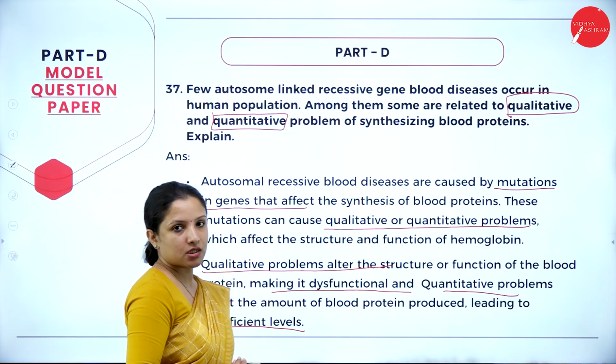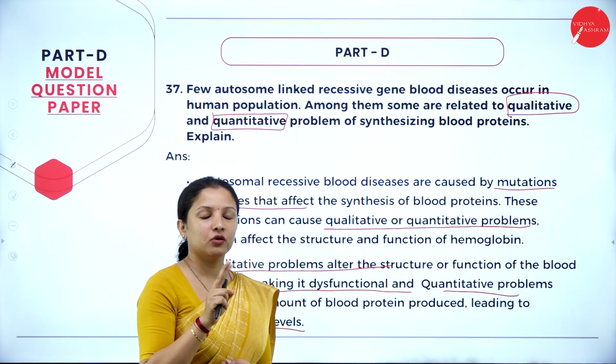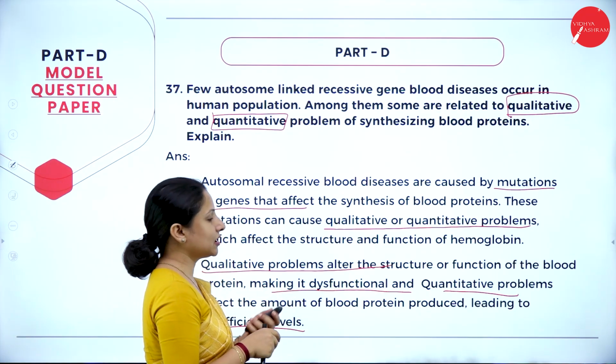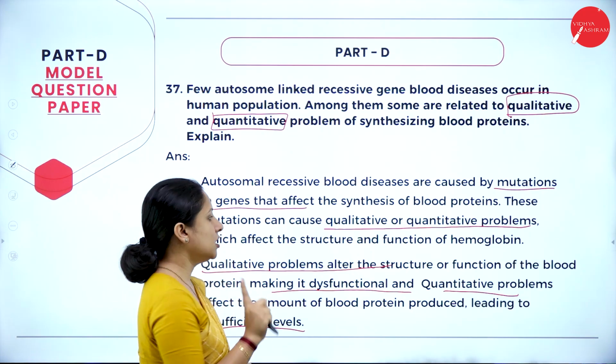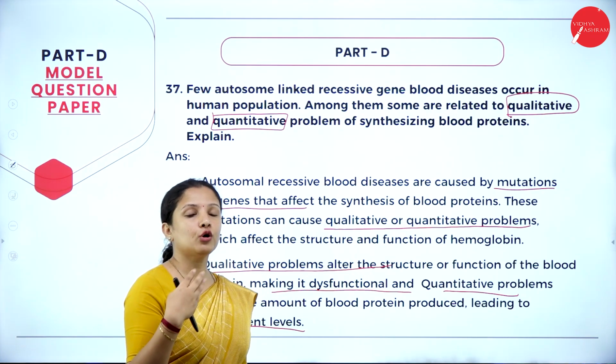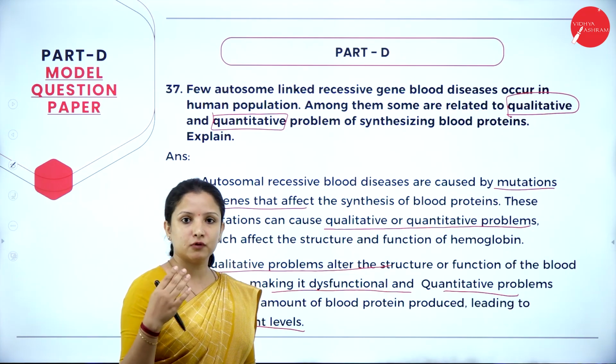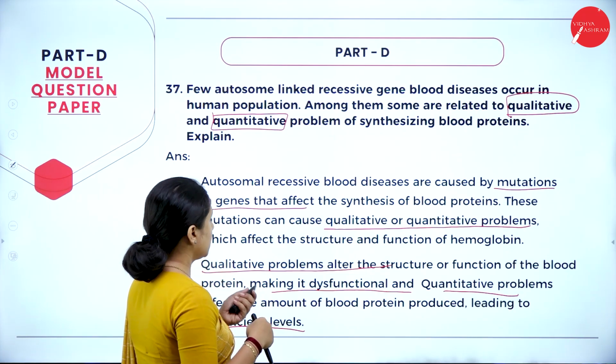So, what is qualitative here? Qualitative means the quality, or the way the blood protein looks or the way the RBC looks, will change. Therefore, sickle cell anemia is one of the best examples. Quantitative means the amount of RBCs that is being produced. Therefore, the quantity of hemoglobin will also come down. So, that is a quantitative problem.